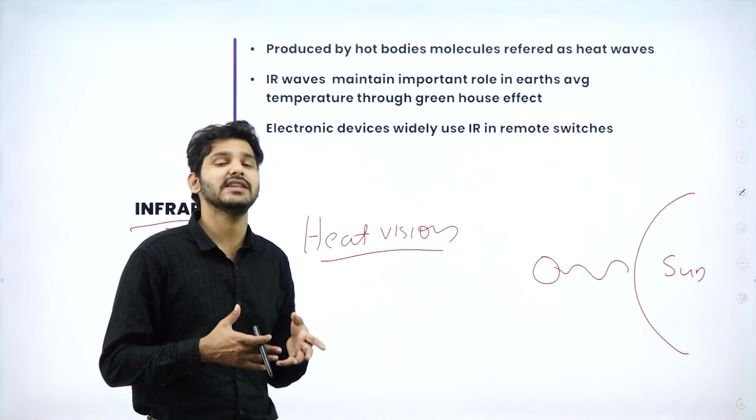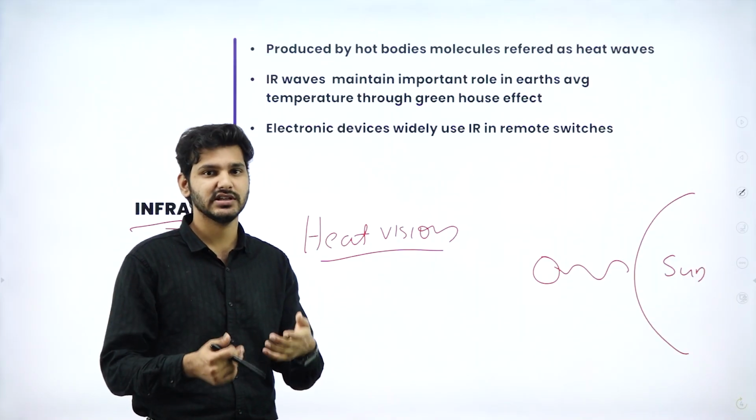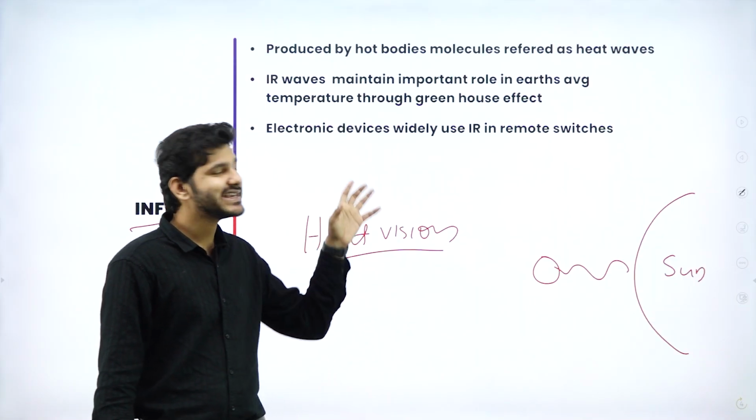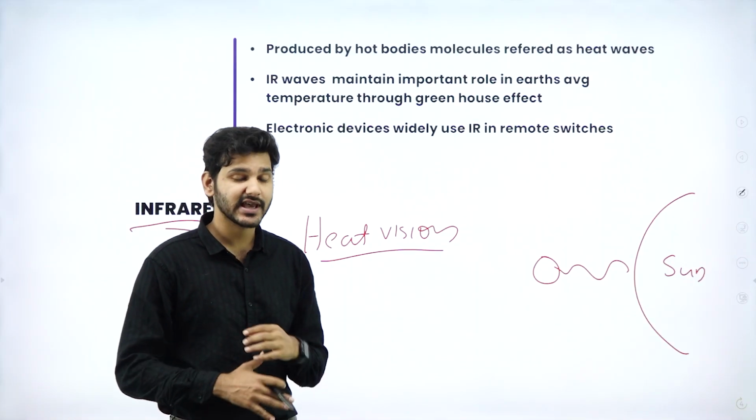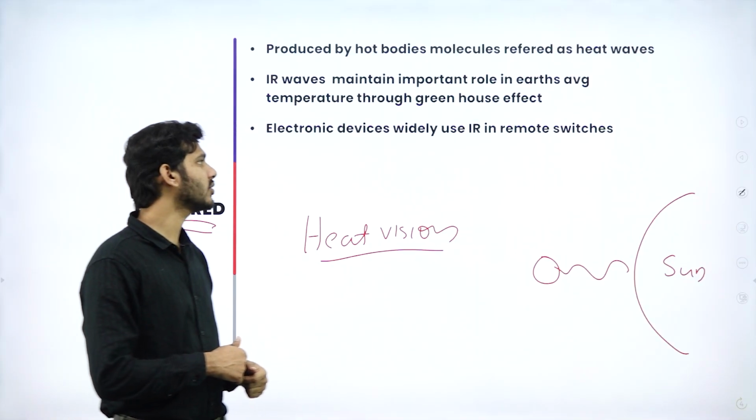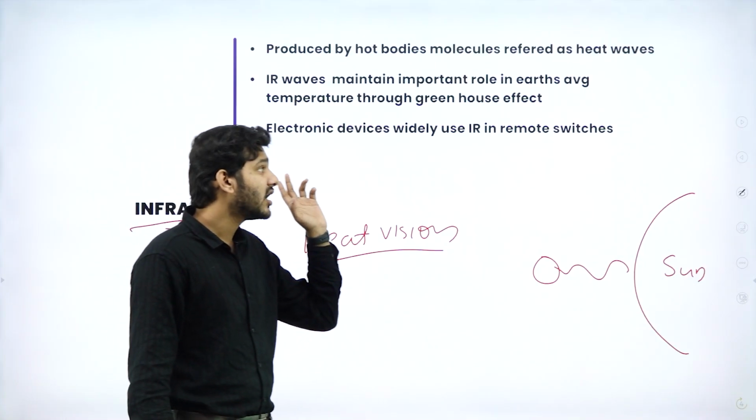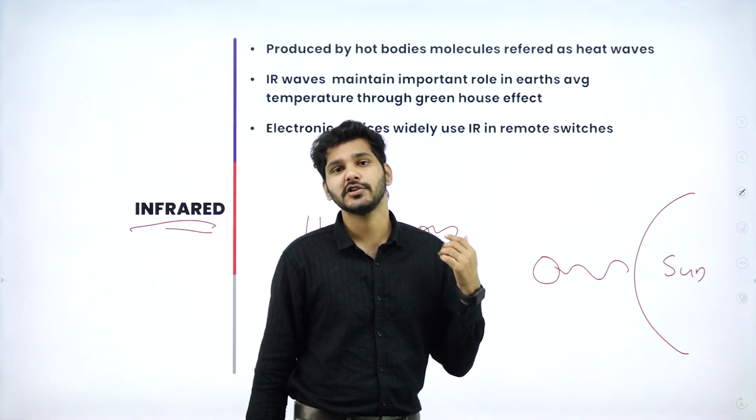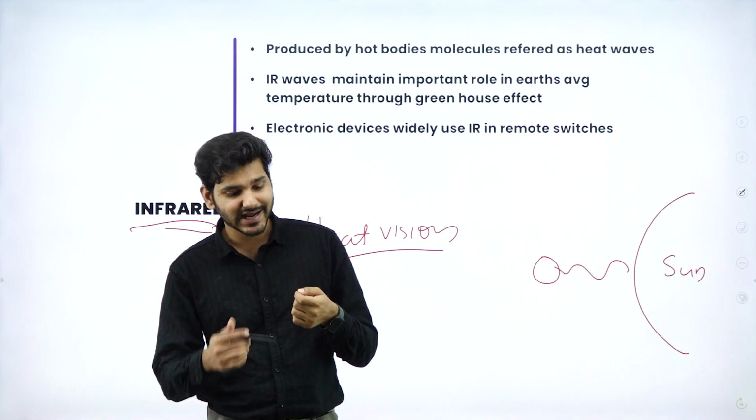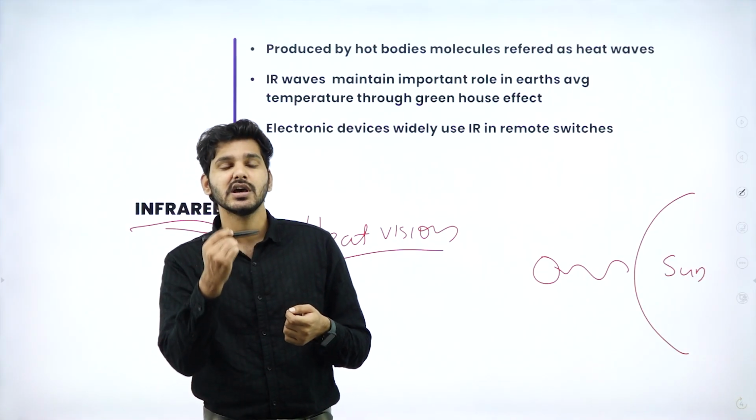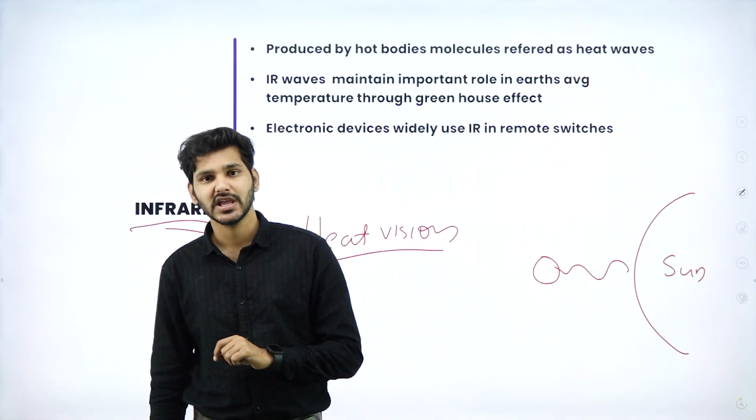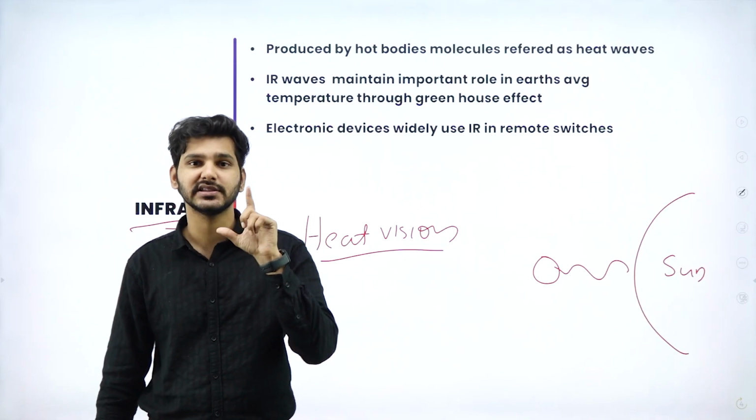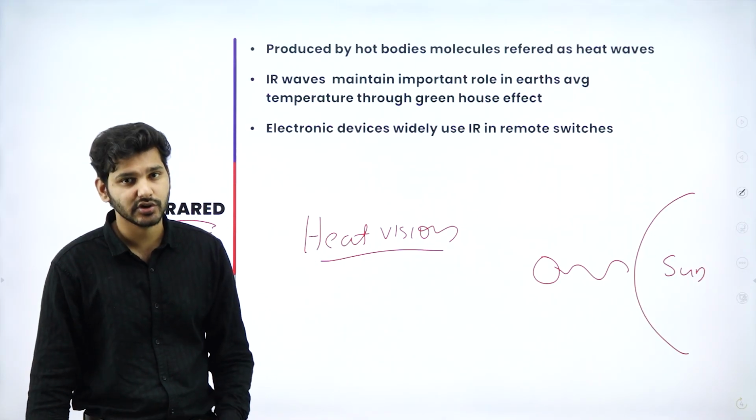It is not that infrared radiation is giving you heat. It is generally known as heat waves because it is the range in which the temperature of a body is really visible. Okay, and they are used in IR remote switches. If you use a TV remote, you might have seen that at the end of the remote there is a big LED light. When you press it, it just flashes on and off. It is just an infrared pulse that is being sent to the receiver in your TV.